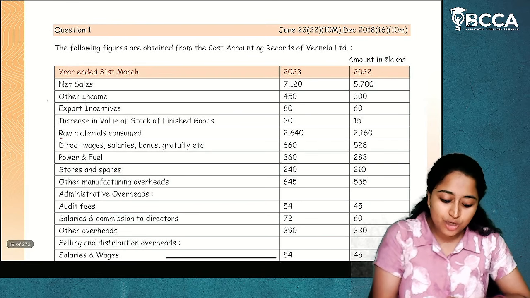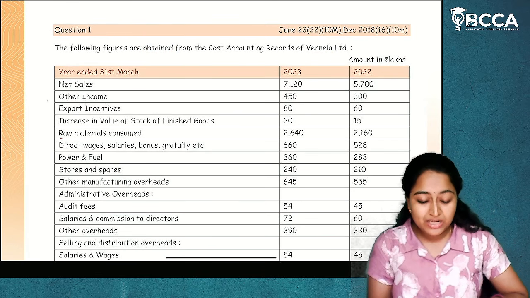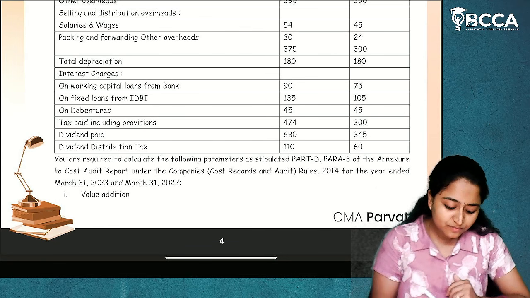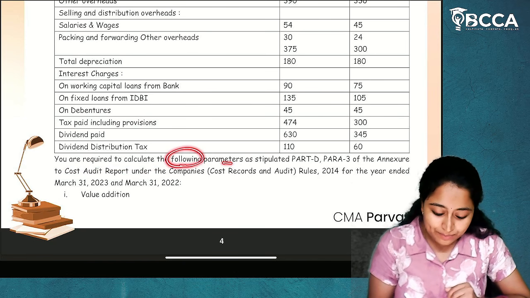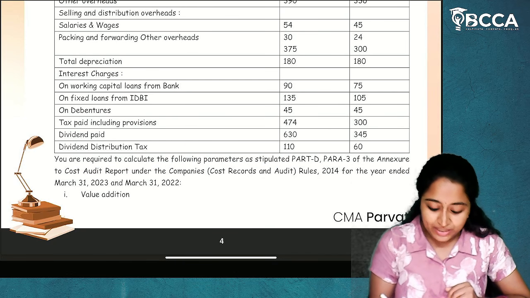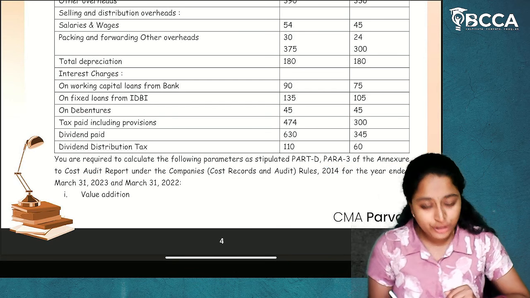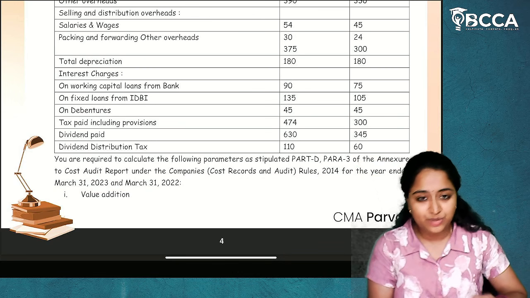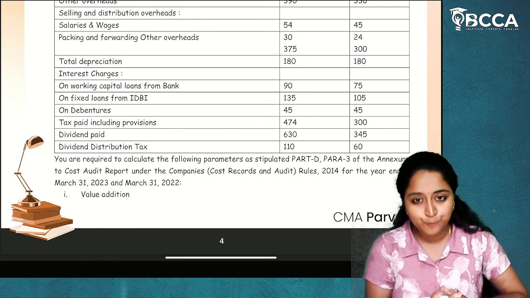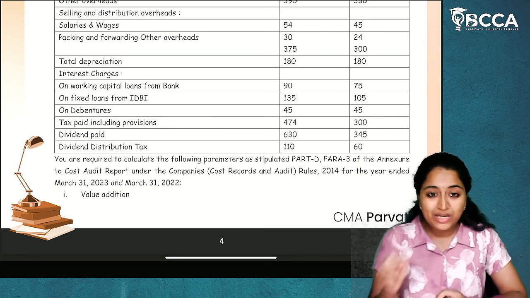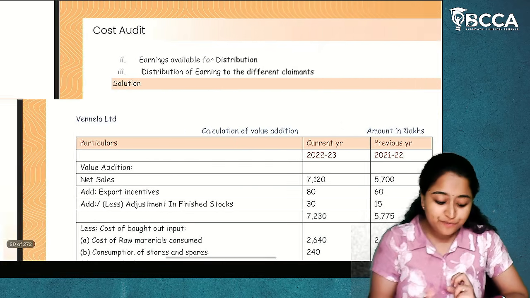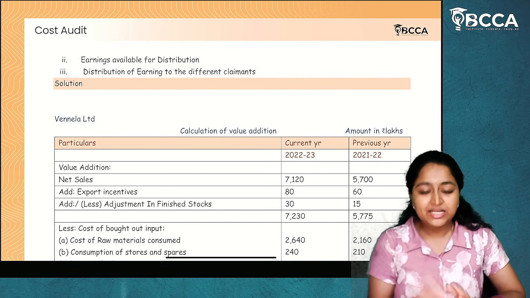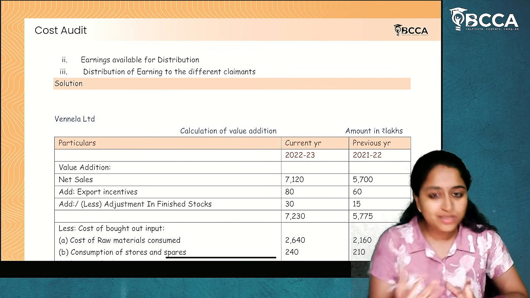The following figures are obtained from the cost accounting records of Vanilla Limited, and these are the information which they have specified. And what do we have to do? You are required to calculate the following parameters as stipulated in Part D, Para 3 of the annexure to the cost audit report under Companies Cost Records and Audit Rules 2014 for the year ended March 31st, 2023 and March 31st, 2022. Now, what are we going to calculate? First is value addition, then earnings available for distribution and distribution of earnings to different claimants. This is what we have to do as a solution.